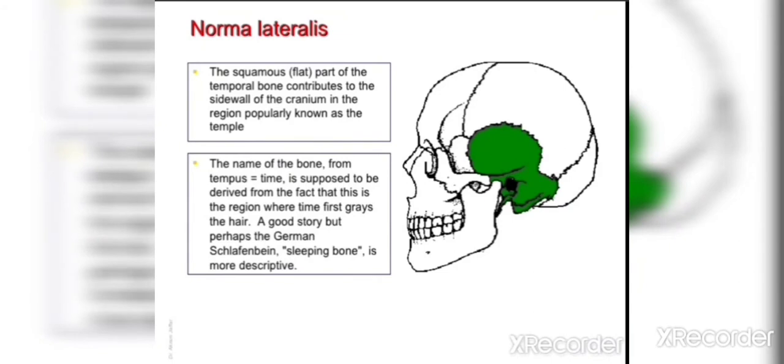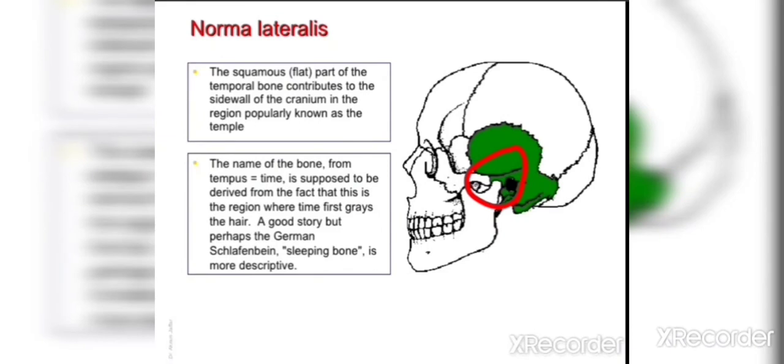Then come to the third view of the skull, that is norma lateralis. So this is the lateral view of the skull. Here we find the temporal bone, and the major part is the squamous part of the temporal bone, which contributes to the side wall of the cranium in the region popularly known as temple. So this area is known as temple because of the temporal bone.